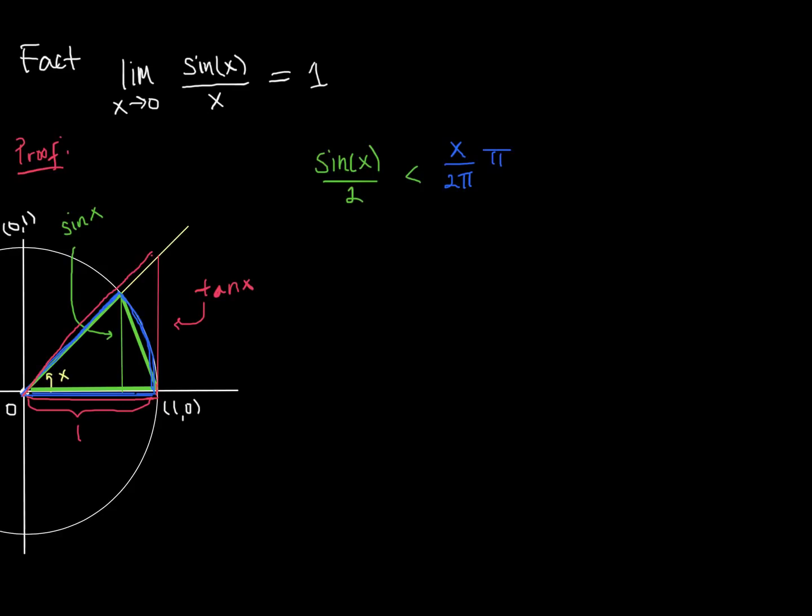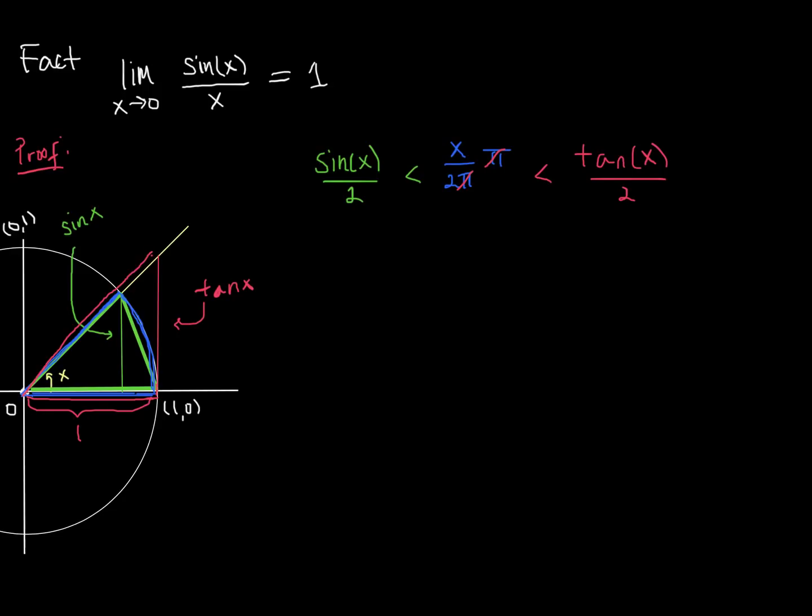All right, now for the red, and this blue one is going to be less than the red area, and the red area is very simple, right? It's the base times the height over 2, 1 times tangent x over 2. Okay, and we can do a little bit of simplification. Pi divided by pi is 1. And so now we have our inequality written up, and notice that we have less than here instead of less than or equal to. That's fine, right? Less than is in fact even better.